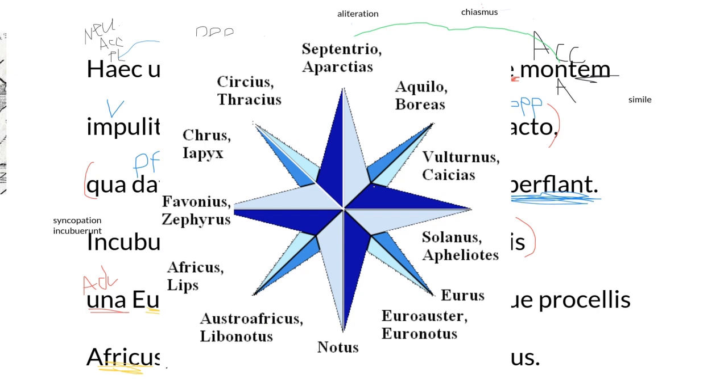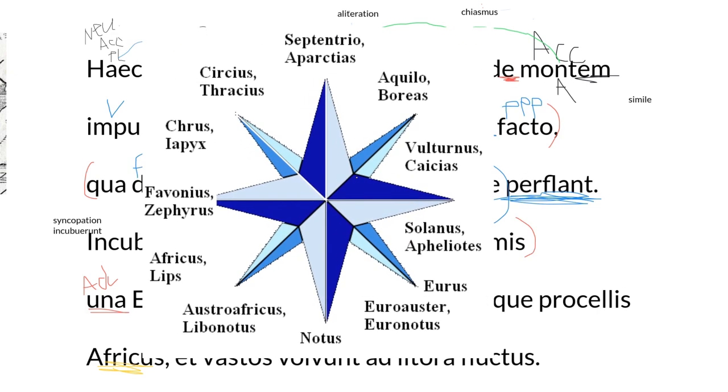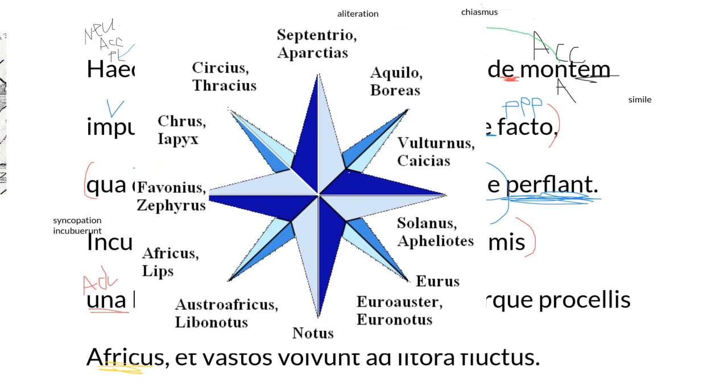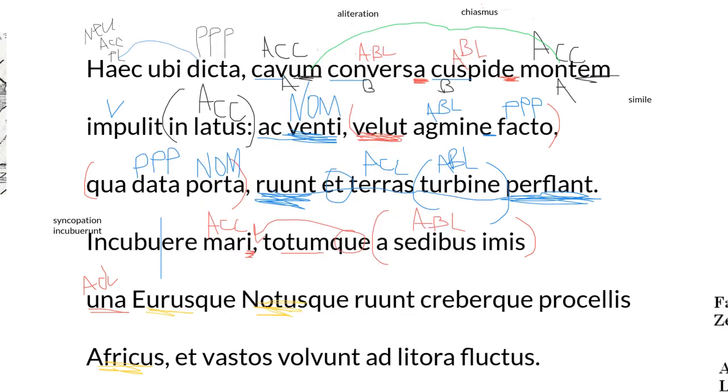Okay, so here's one of the best images I can find for it because the names of the winds actually just absolutely baffle me. So you can leave them in their actual name, or you can translate like what direction the wind is. You can see Eurus here is southeast wind. You can see the Notus, ready, is the south wind. Isn't that confusing? Shouldn't that be north? Drives me crazy. You can see that Africus is the southwest wind. So I could never remember those, so I always keep them in their normal forms or in their name forms, but you do you.